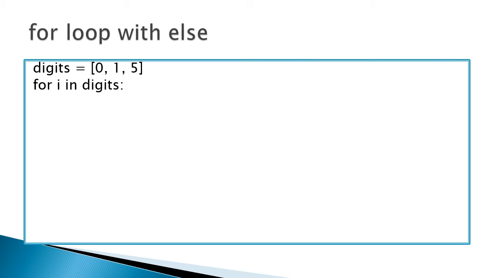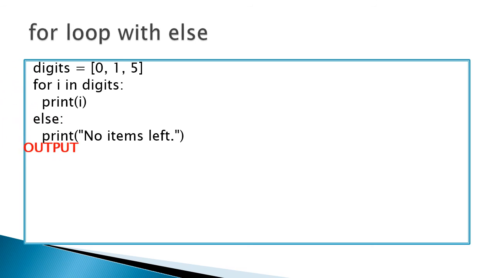For loop statement with else. Here the digits list has the values 0, 1, 5. First 0 will be assigned to i, and next 1, next 5 will be assigned, and then there are no more values in digits. So the else statement will be executed and "no items left" will be printed. So first 0, 1 and 5 are printed, and when there are no more items in digits, the else part is automatically executed and "no items left" is printed.